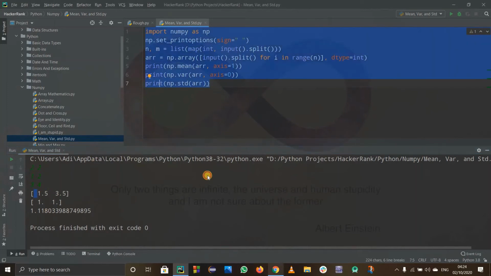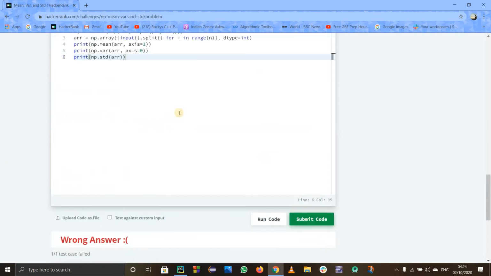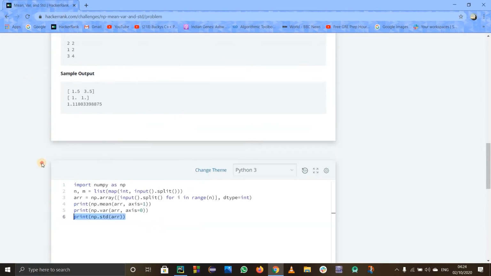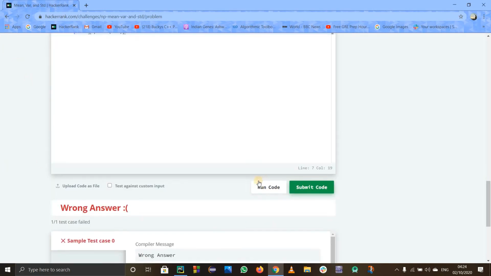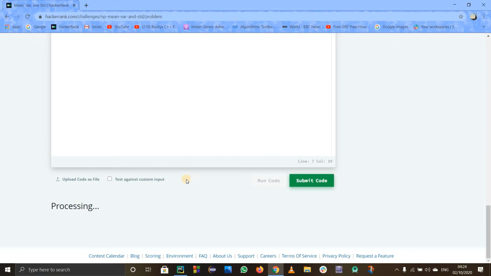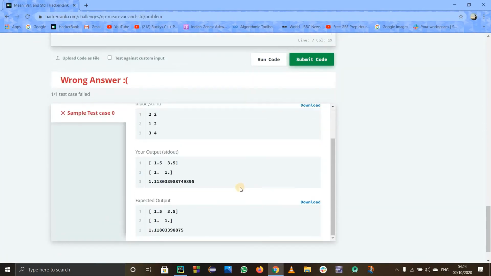So again, I'll copy this and paste it over here. Yeah, I pasted it. Now let us run it. Now I hope it works. Still, it's not working actually. It is still giving me a wrong answer. Why? See, now this seems to be fine. We are getting a space before 1.5. We are getting a space over here as well. So it seems to be fine, right?